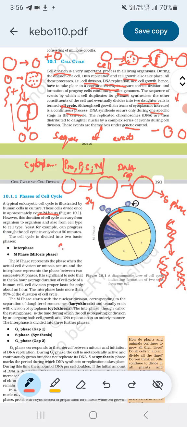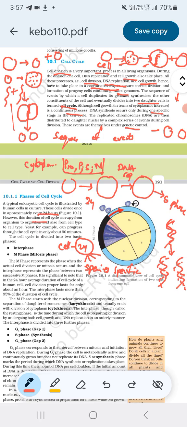In this 24-hour duration there are different phases of the cell cycle, and each phase has different timings, a species-specific time limit for each phase.